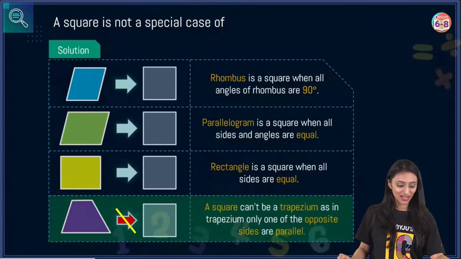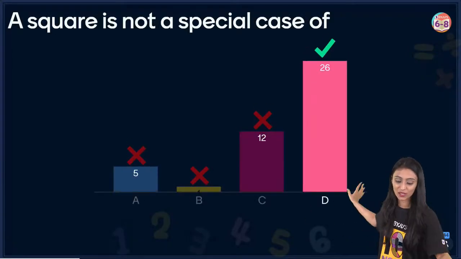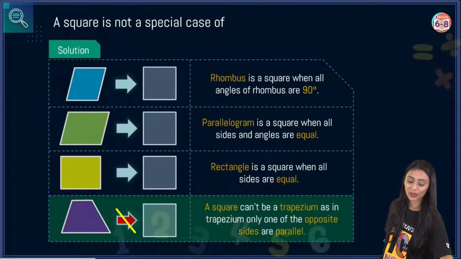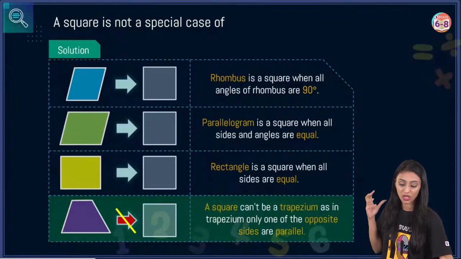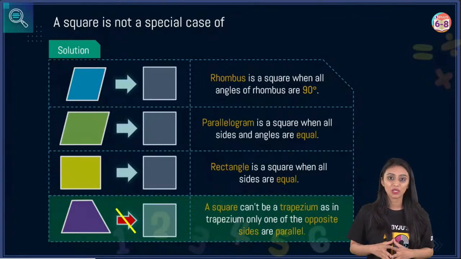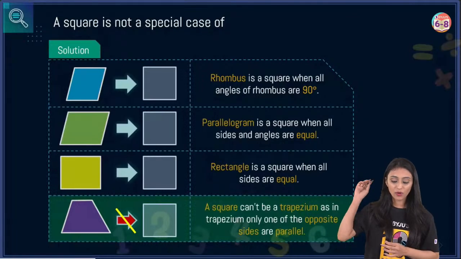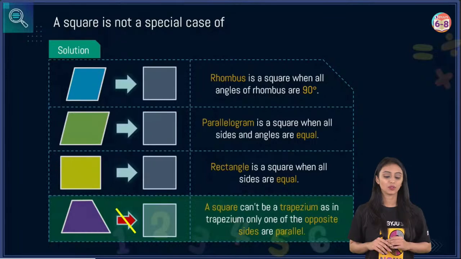All right, let's move ahead. Here we can see option D is the right answer. Now quickly let's take a look at the solution. Square is not a special case of... If we talk about a square, we know that all sides are equal and each of its angles is equal to 90 degrees. If we talk about a rhombus, a rhombus is a square when all angles of the rhombus are equal to 90 degrees.